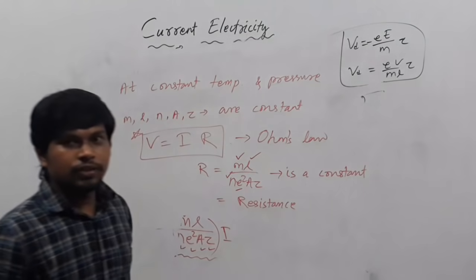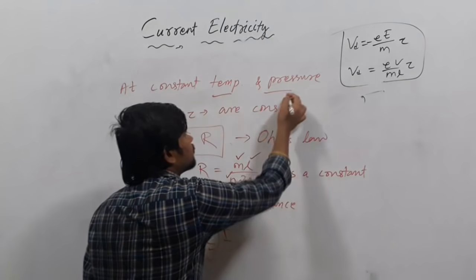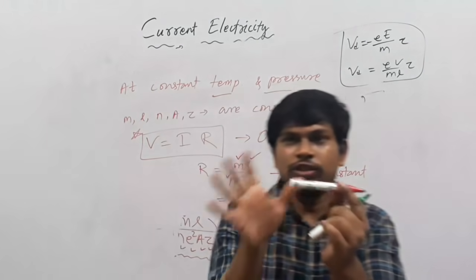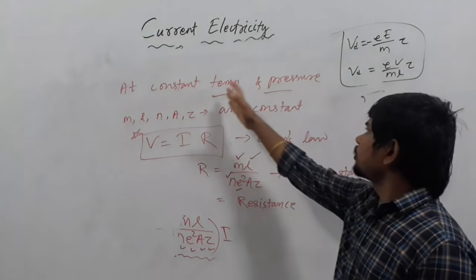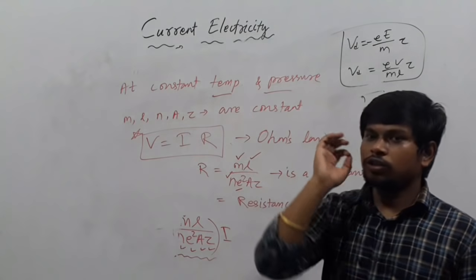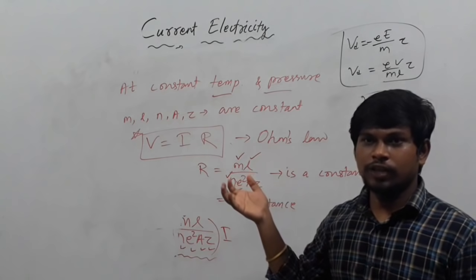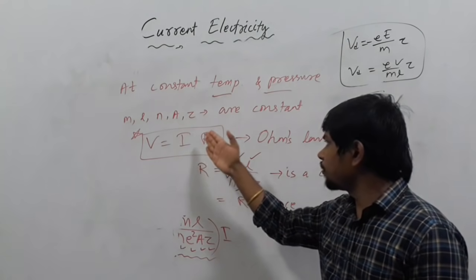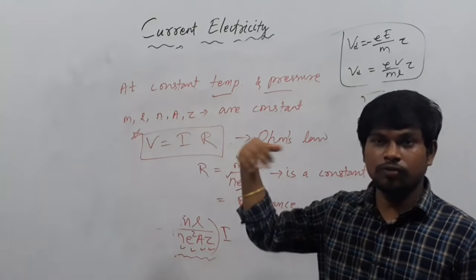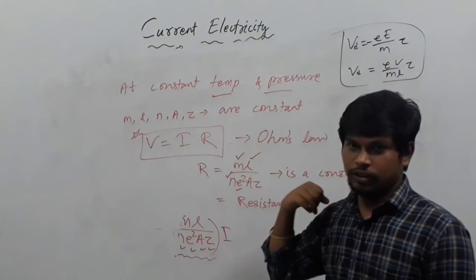In the next class, we are going to study why we are keeping temperature, pressure and the dimension of the conductor constant. Why do you keep temperature and pressure constant? What will happen if we do not? What variation will come? If we do not keep them constant, this resistance will vary. In the next class we are going to study the variation of resistance.